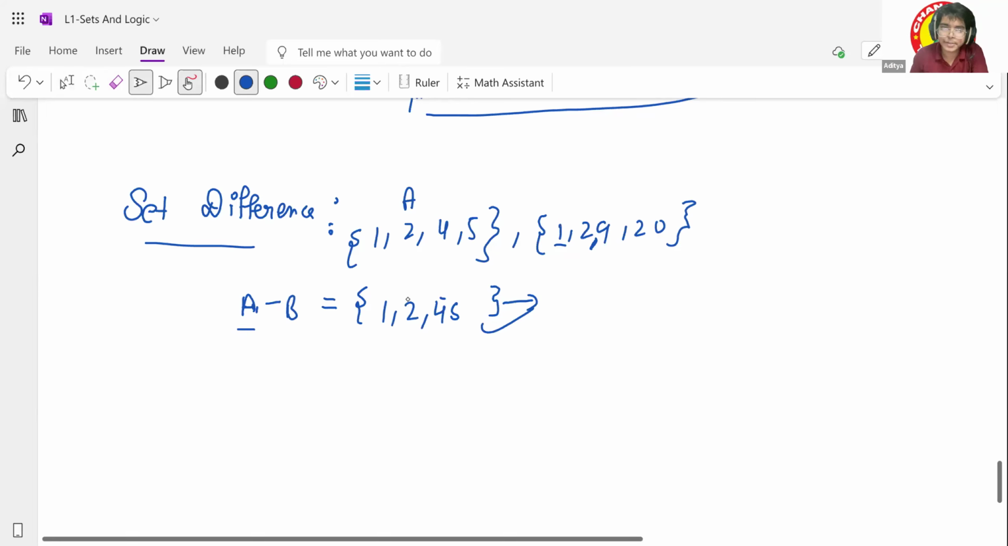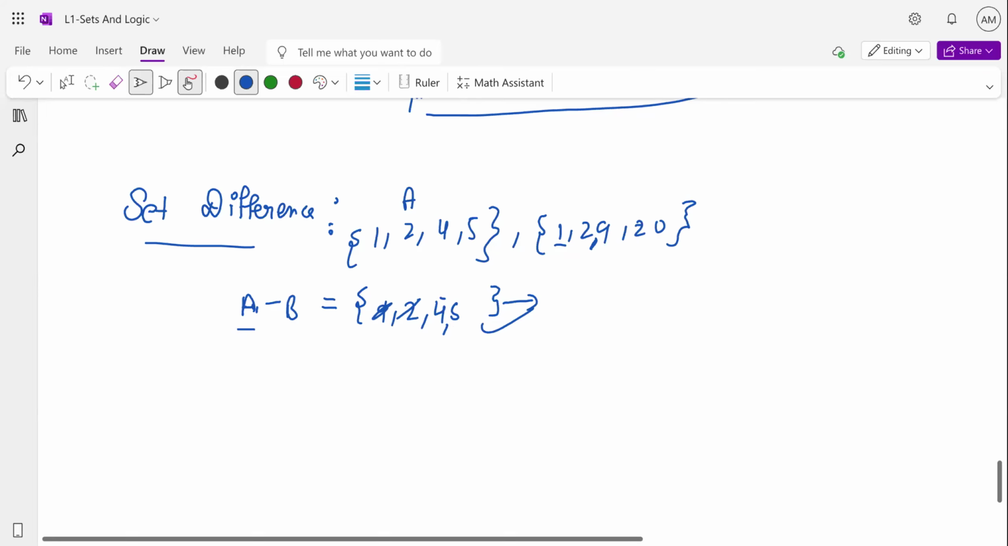So I will go and check. One is present, remove it. It is not part of it. 2 is present in B, remove it. 9 is present in B, it is not present in A, doesn't matter. This is 20. Is it present in my set? No. Okay, that is fine. So this is how we can do it. It should contain A, but all the elements which are also present in B should not be contained. Is that clear? Yes, sir.